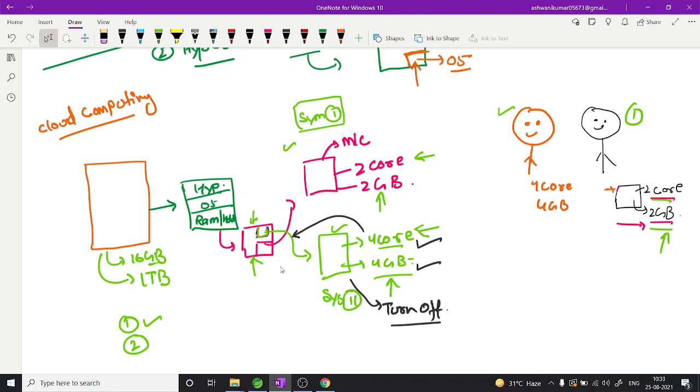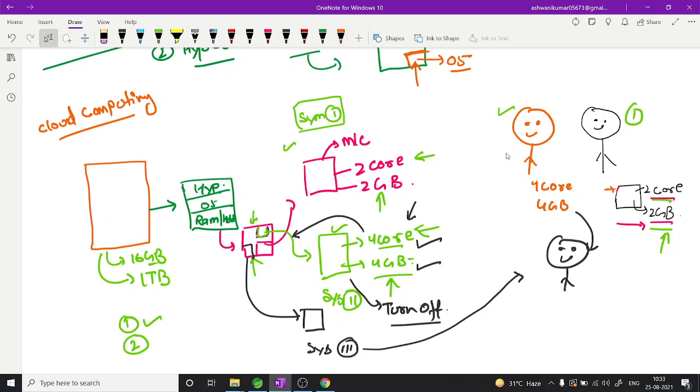So again a third person came and says okay, I need one system with the same 4 core and 4 GB RAM. So what do you think, will AWS give this same system to him, or what will it do? Yeah, it will create a partition here and give another system to the third person. So this is system third. Okay, now after AWS gave the third system to this person, the person came back and says I need my system back, I have some work.